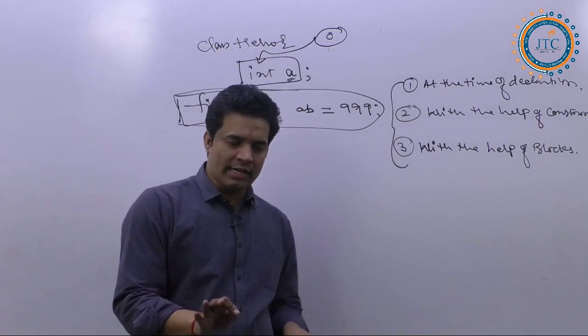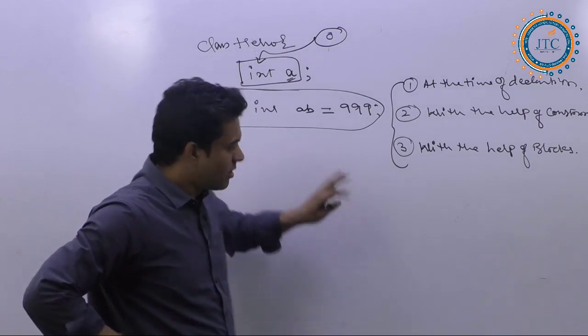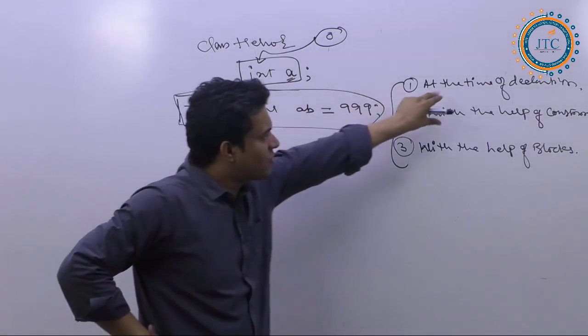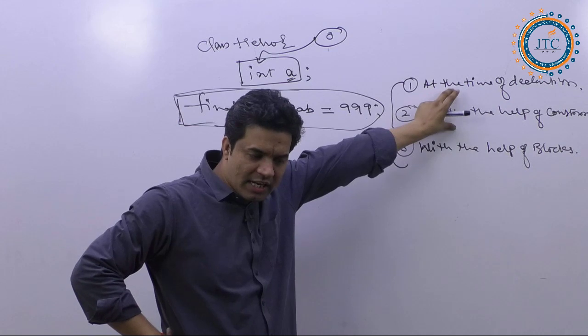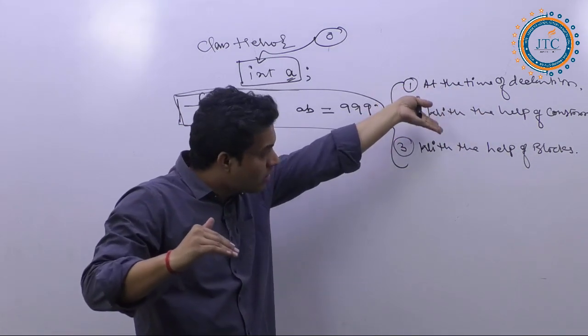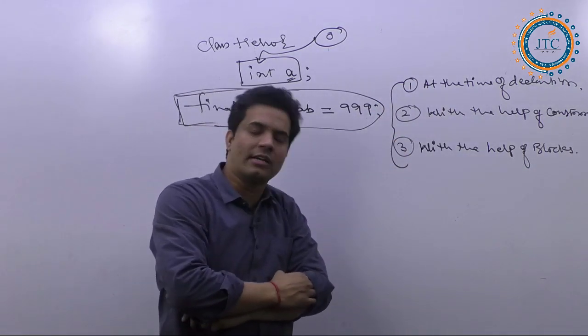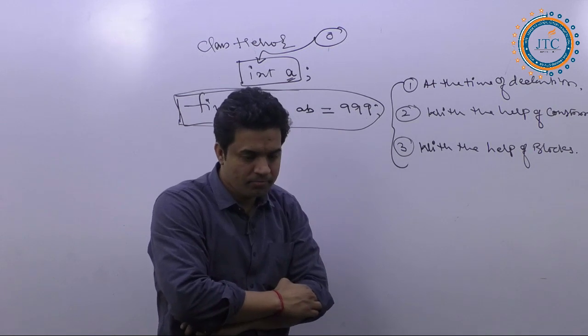Any questions from your side, or shall I ask some other question? These are the three different ways we can initialize a final variable. How they work, I will show by writing examples later, when that topic comes.